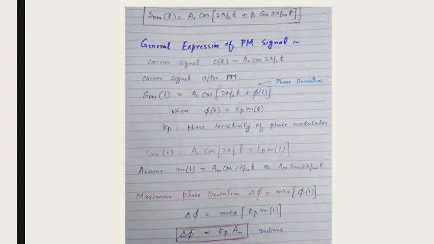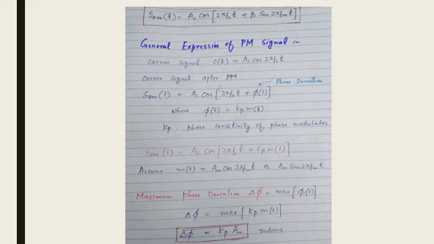So the general expression of single tone FM will become sFM of t is equal to Ac cos 2 pi fct plus beta sin 2 pi fm t, where beta is equal to delta f over fm, or kf into am over fm.